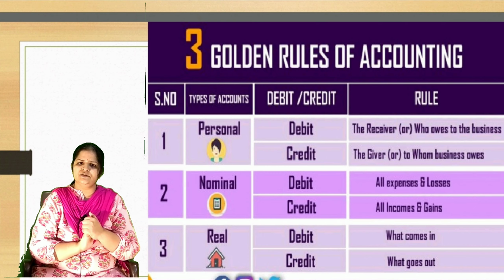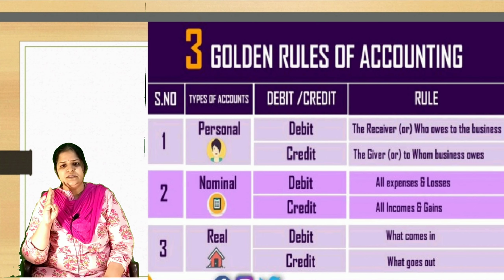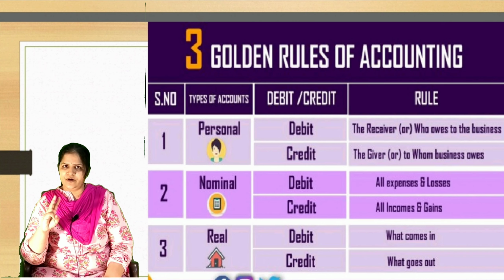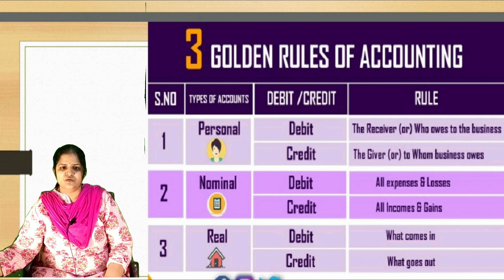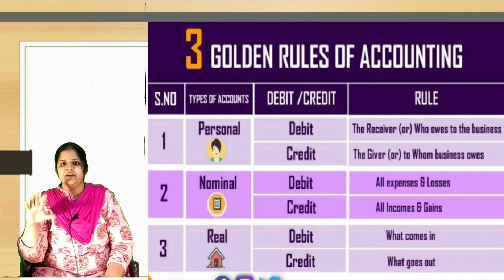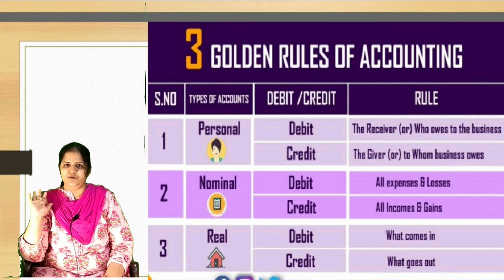Only on the basis of these three golden rules of accounting, all accounting is done. So it is very important to follow these rules in doing financial accounting or recording the transaction, journalizing and ledger posting.